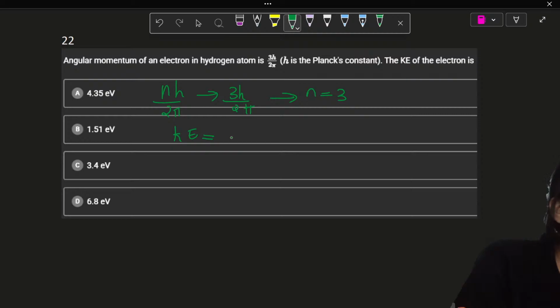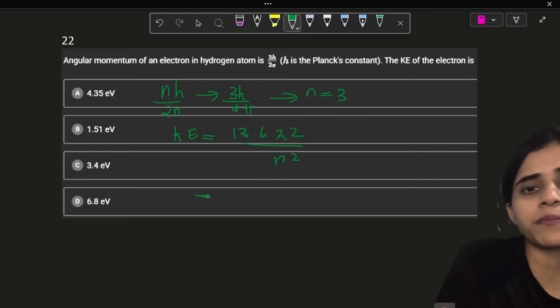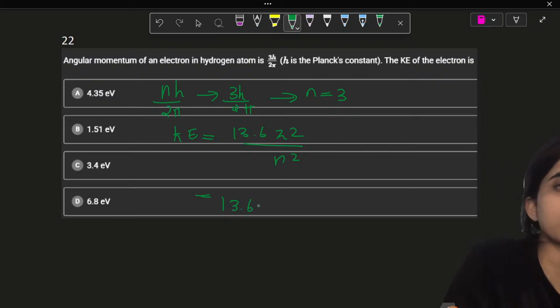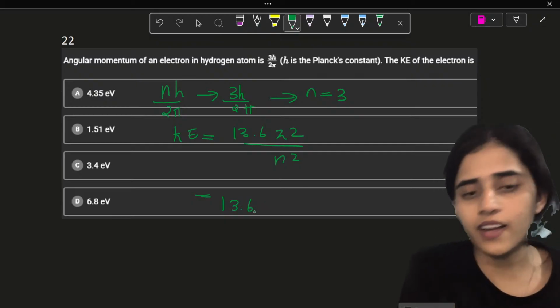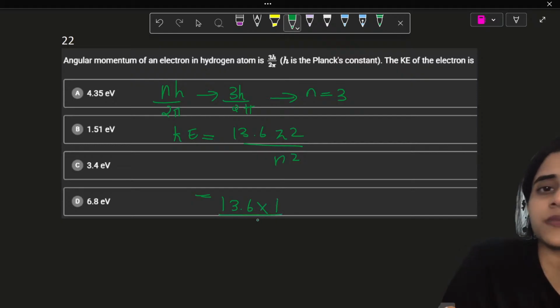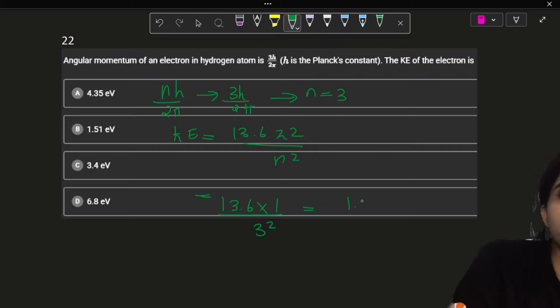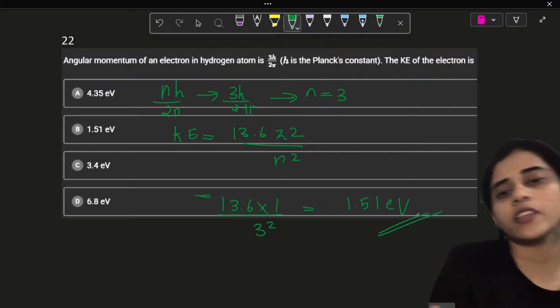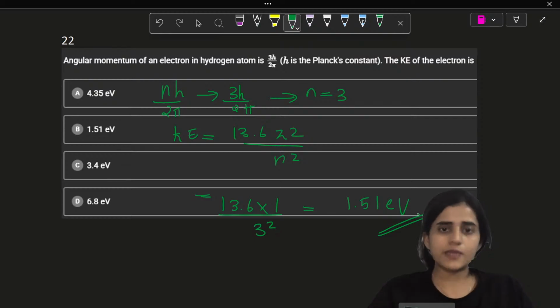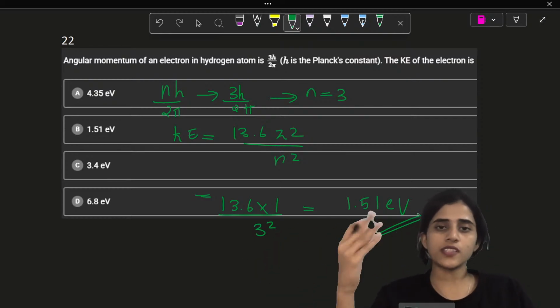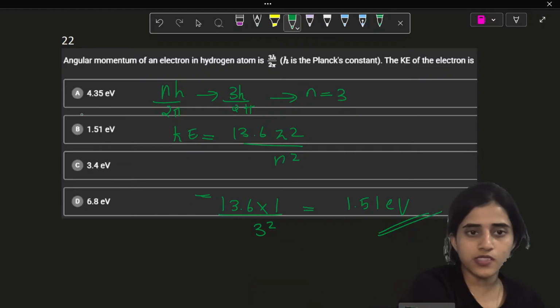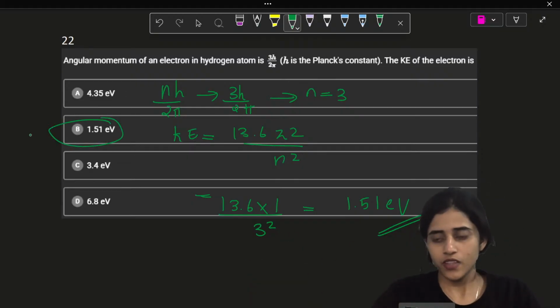Note down this formula. Energy is 13.6 Z squared by n squared. Put n as 3. So 13.6 Z squared, Z is 1 because it's a hydrogen atom, and n is 3. So 13.6 by 3 squared gives you 1.51 eV. Simple question. Energy is 13.6 Z squared by n squared. So which option is that? Option B. Option C.